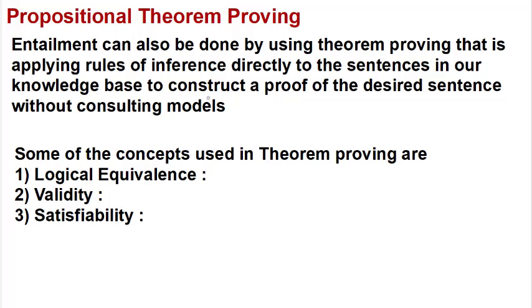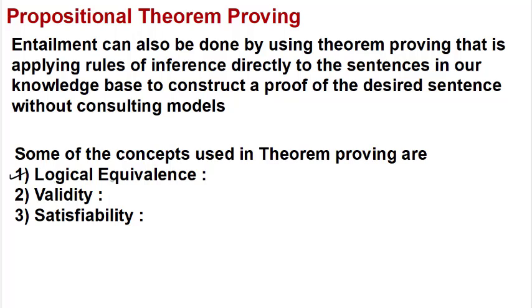Like in the previous case we saw there were 7 inputs, so we had to make 128 models. So if the number of inputs are more, then the combinations may run into millions and it will become difficult. So we can use this propositional theorem proving. Before using that, we will see some concepts of theorem proving.